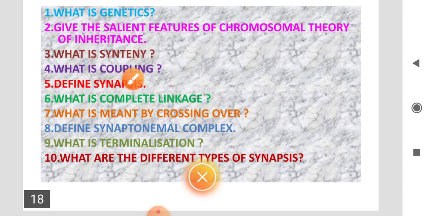Then define synapsis, you write the synapsis definition. What is complete linkage? What is meant by crossing over? Define synaptonemal complex. What is terminalization? What are the different types of synapsis? So you study these 10 short answers and write the test.